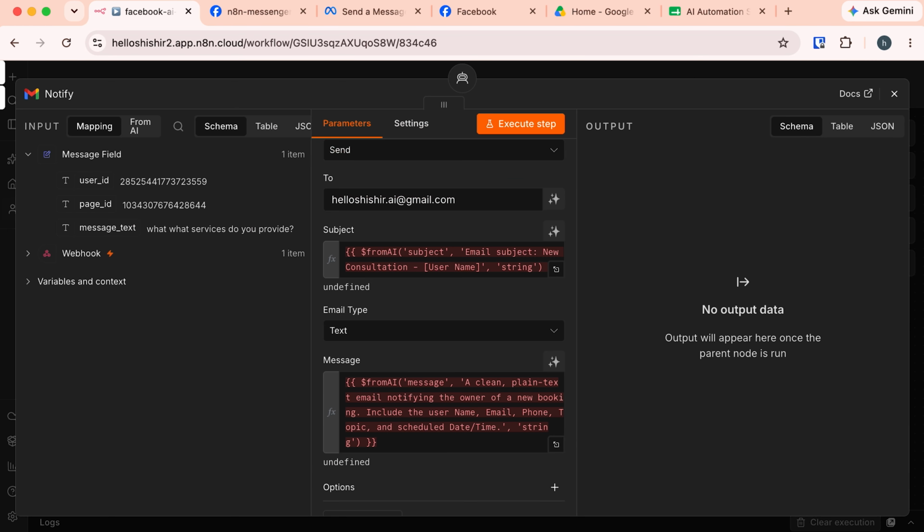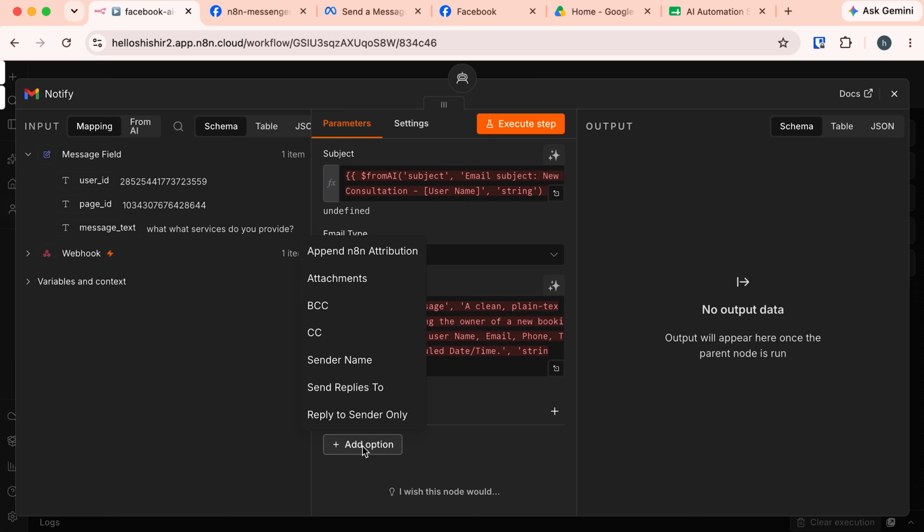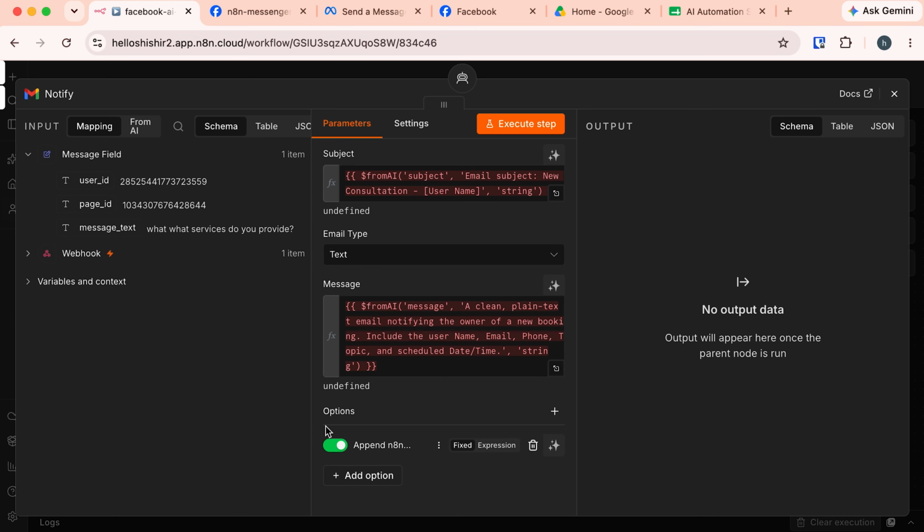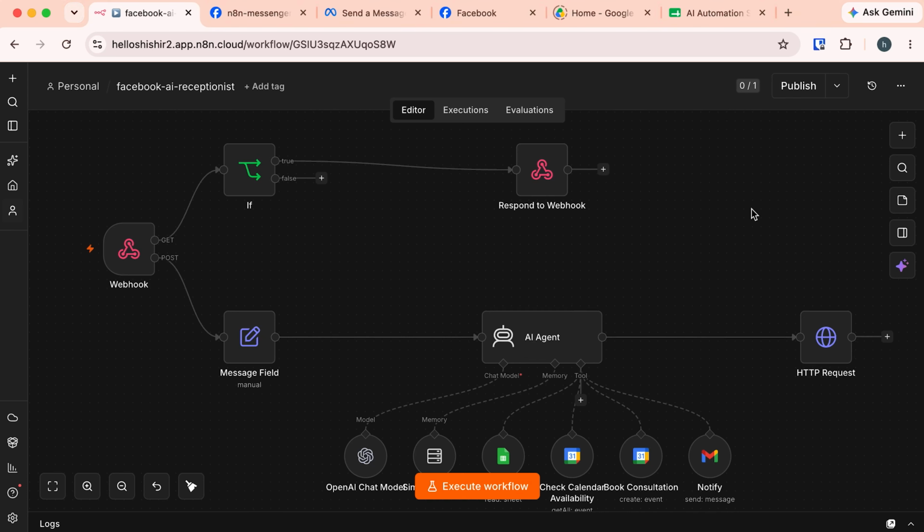Let's close this. And I also need to add another configuration. I click on this add option, select this append n8n attribution and turn this switch off. Okay, so we are done here. Let's close this. Now we are almost set.